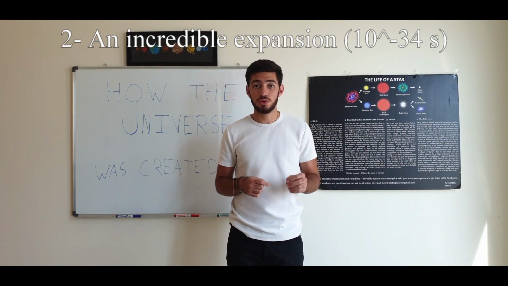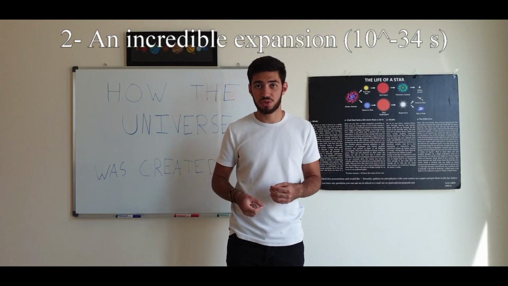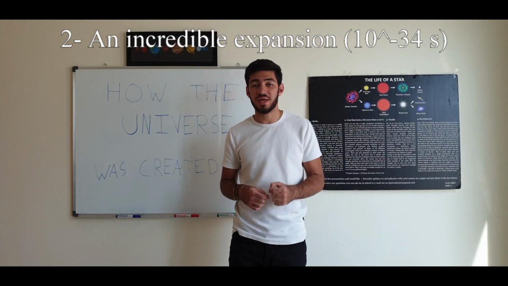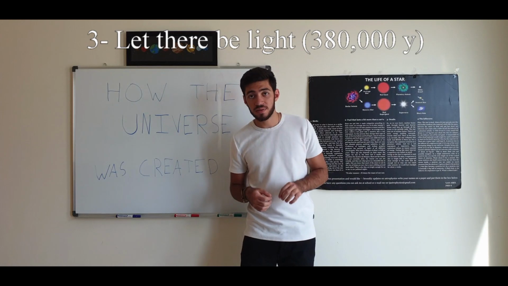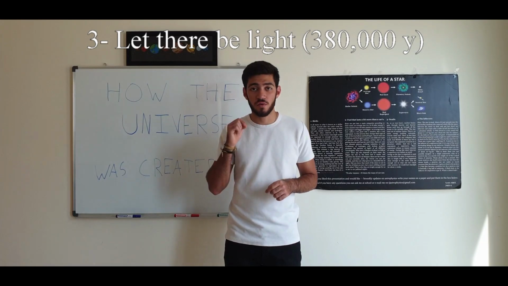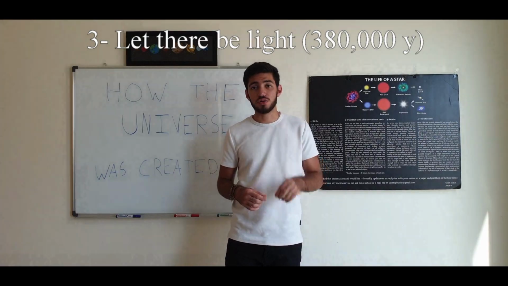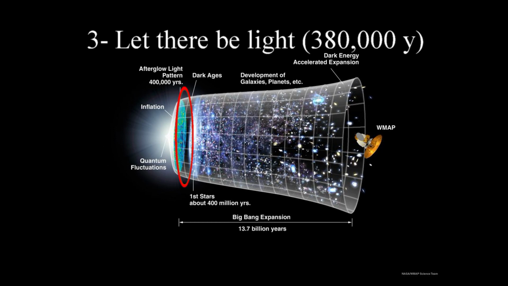Within 3 minutes, neutrons and protons collided to make deuterium, which itself collided to make hydrogen. So more and more protons and neutrons collided and more hydrogen was created. However, for the first 380,000 years after the Big Bang, the universe was still too hot for light to shine. But after the 380,000 years, the universe had expanded and cooled down enough for electrons to combine with nuclei and form neutral atoms as we know them today. This phenomenon of electrons combining with nuclei released radiation, which is still detectable today from the cosmic microwave background.